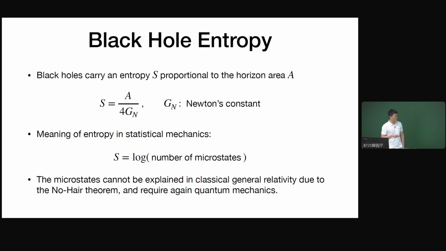And I believe that these microstates cannot be explained within classical relativity, due to the no-hair theorem. The no-hair theorem tells us that a black hole carries very few degrees of freedom, and these degrees of freedom cannot give us that many microstates. Again, to understand the entropy of a black hole requires quantum mechanics.